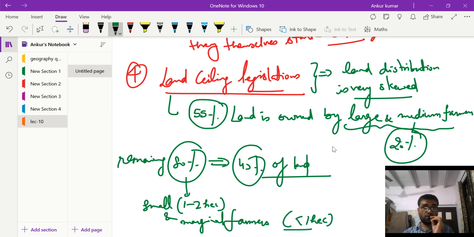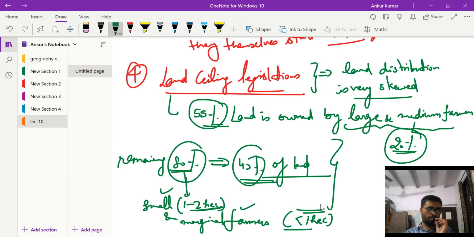So this is how skewed the land distribution in India is: 55% of land with large and medium farmers, who are just 20%, and 80% of the farmers own just 45% of the land, with very small holdings.